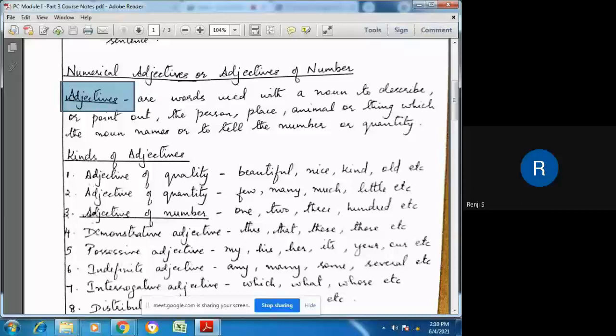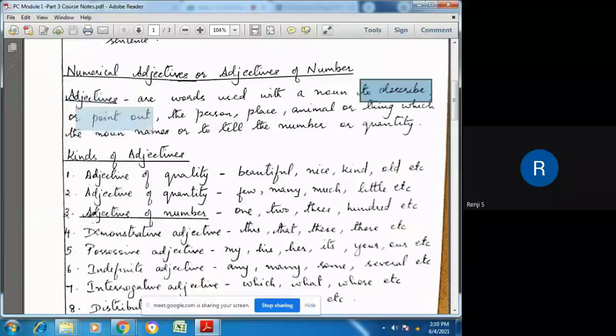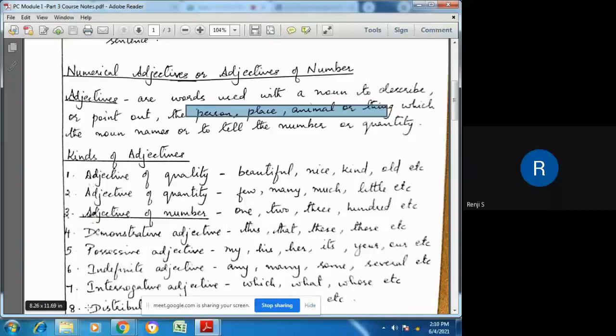Adjectives are words which are used with a noun. An adjective is a word which is used to describe or point out the person, place, animal, or thing which the noun names.